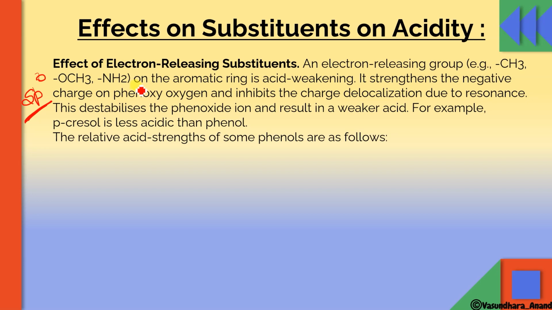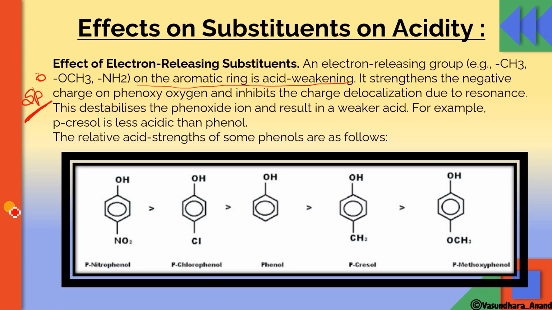Electron releasing group on the aromatic ring is acid weakening. It strengthens the negative charge on the phenoxy oxygen and inhibits the charge delocalization due to resonance. What it does is fix the negative charge there, and that inhibits the delocalization of electrons, due to which resonance is not possible, and hence it destabilizes the phenoxide ion, and that's why it is called a weaker acid. For example, para-cresol is less acidic than phenol.